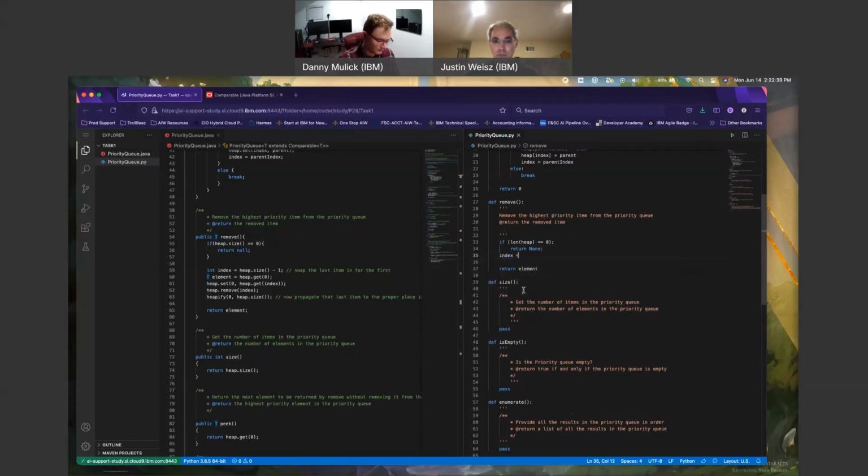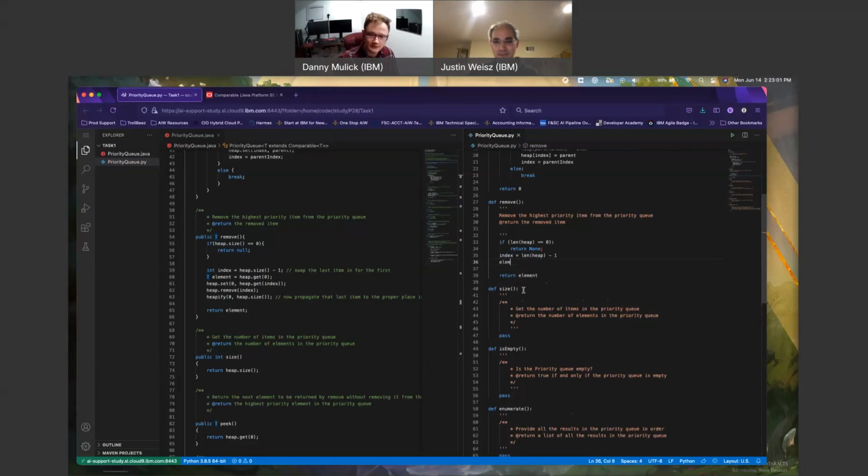Index. So index len heap again. So get me the full size. But we're going to say -1 because we want to swap the last item in for the first. Remove. Okay, I say swap. So element is the one that I'm putting in.